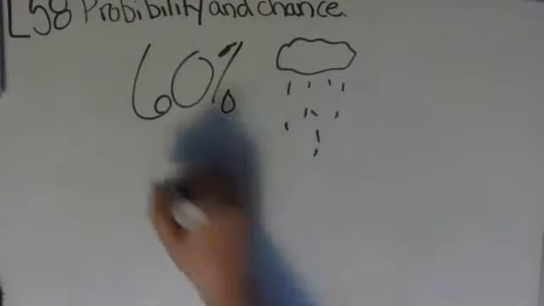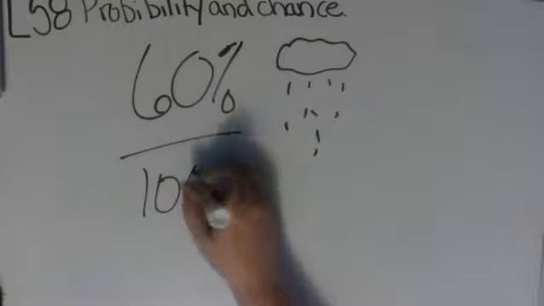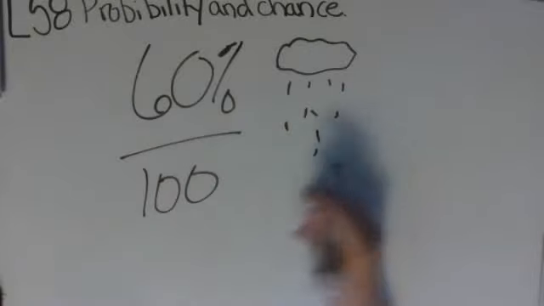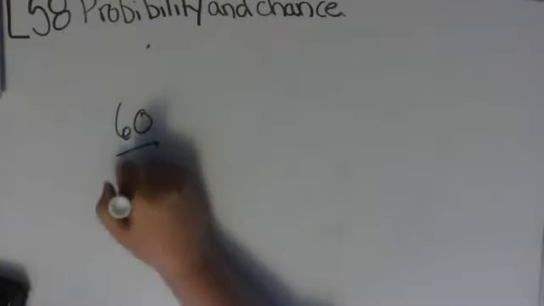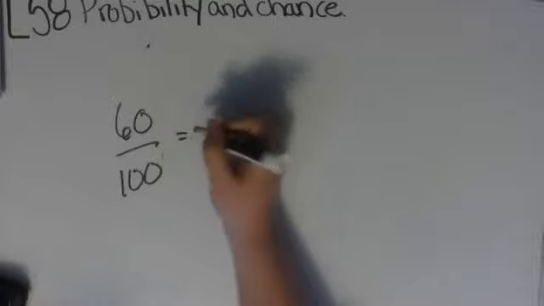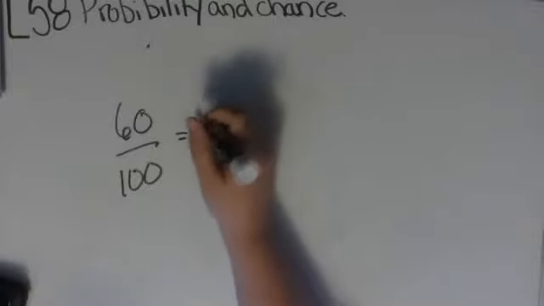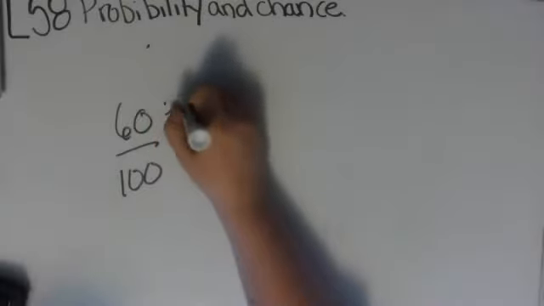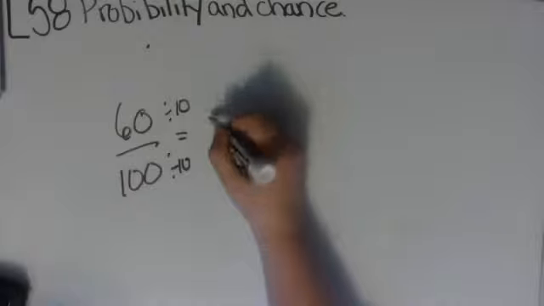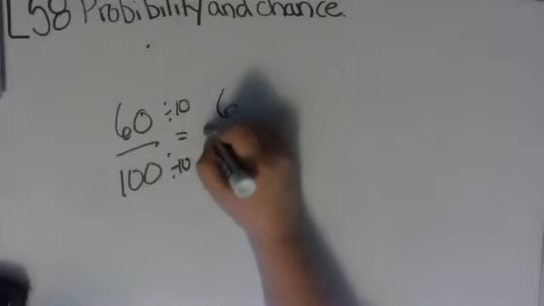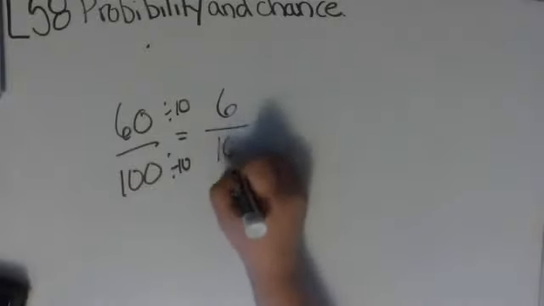How I do this is I turn 60 into a fraction, which is 60 over 100. I then need to put it into lowest terms. So I'm going to take my 60 over 100 and divide both of those numbers by a number that will take it down. Let's say 10. I know 10 will take both those numbers down. 60 divided by 10 is 6. 100 divided by 10 is 10.